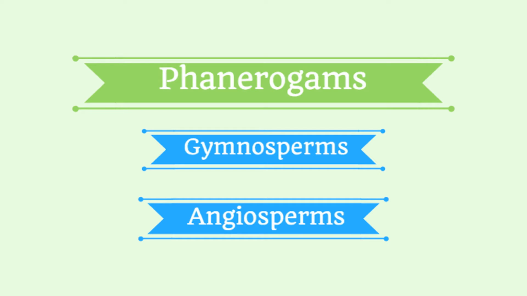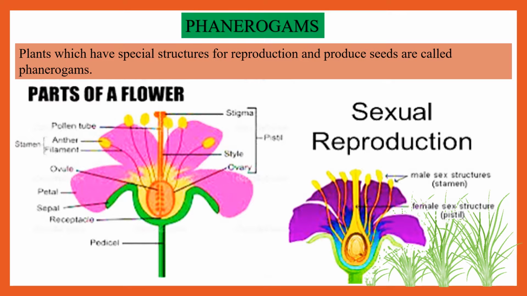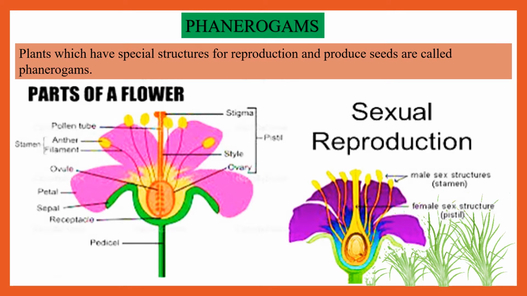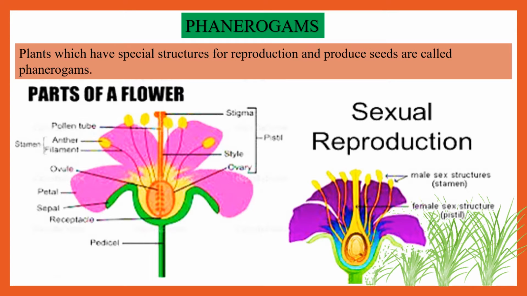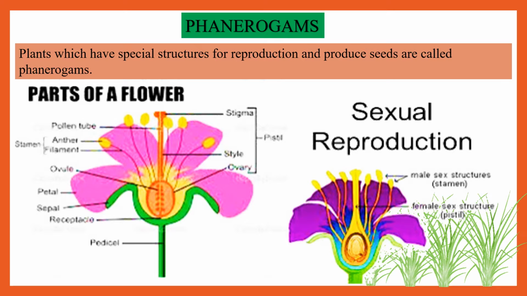Now we'll be continuing with the next part, that is phanerogams. Phanerogams are further divided as gymnosperms and angiosperms. So first we will learn about gymnosperms. First thing about phanerogams that we need to know is why they are different from cryptogams. Okay, when we learned about cryptogams, they were the primitive type of plants which did not have proper root, stem and leaf structure. Okay, they had rhizoids instead of roots. They had leaf-like structures. They did not have proper vascular system for the transportation of food and water.